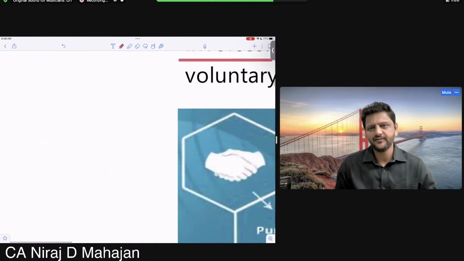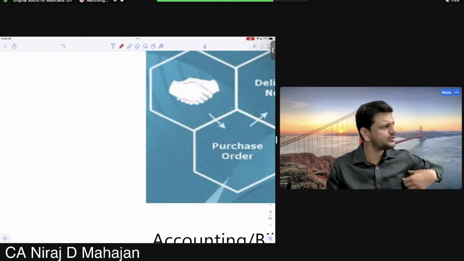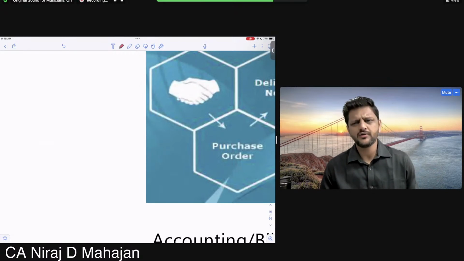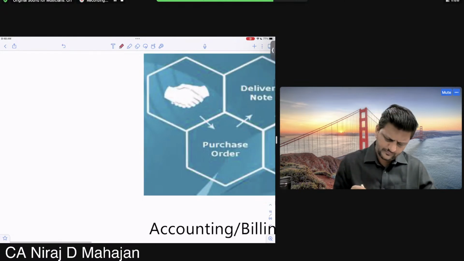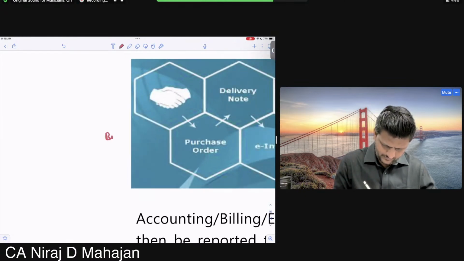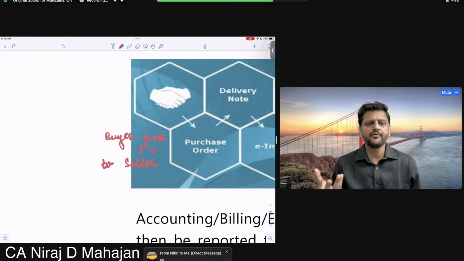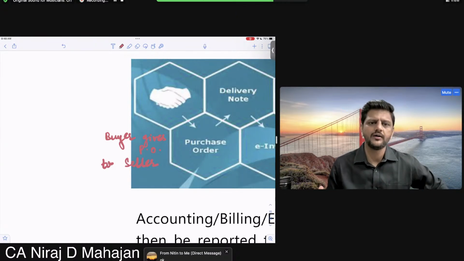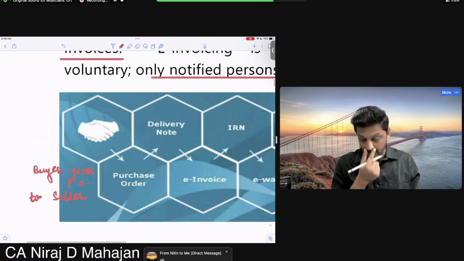Buyer and seller agree for selling, buying, whatever it is. Purchase order. Who gives a purchase order? Are you aware? PO. Who gives a purchase order? Buyer gives purchase order to seller. It is like an agreement. What if I make the goods and then the buyer says no? I can hold him responsible. Okay? Finally, purchase order.